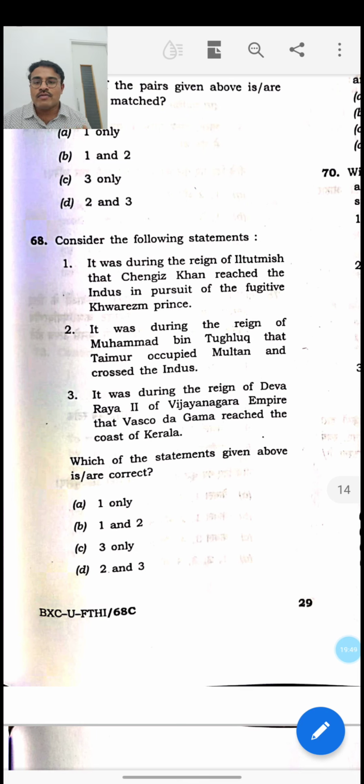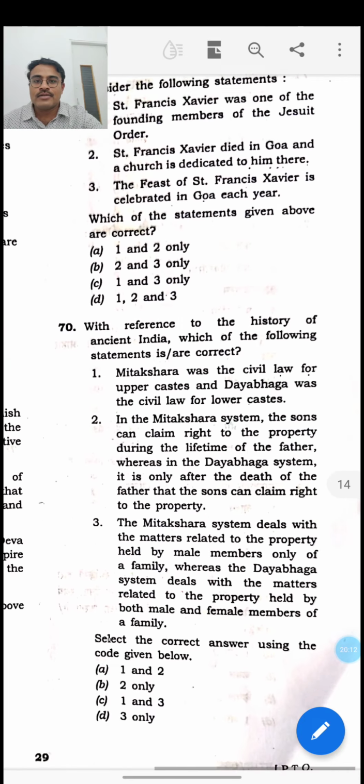And it was during the reign of Devaraya II of the Vijayanagara Empire that Vasco da Gama reached the coast of Kerala. This statement is also wrong. But if you are clear about the first and second statements, this statement you need not know. So the answer for this question is 1 only. In fact, the third statement is wrong because Devaraya II was present in the Vijayanagara Empire some 50 years before Vasco da Gama's entry into India in 1498. So the answer for this question is 1 only.